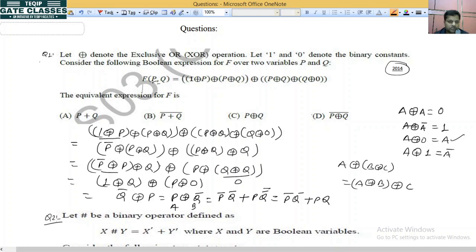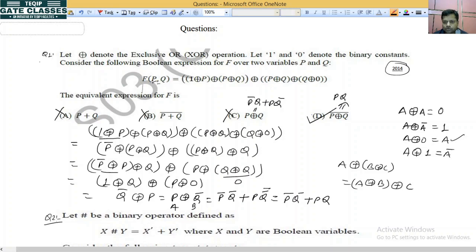Okay, so which option is correct? This one? No. This one? No. This one? No, because it is P bar Q plus PQ bar. This one? Yes.